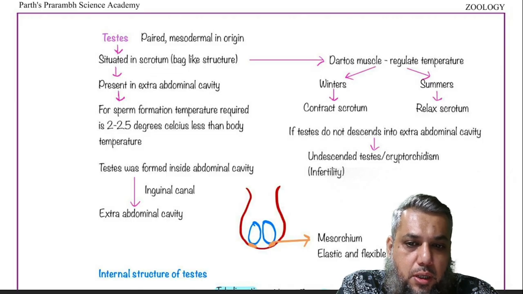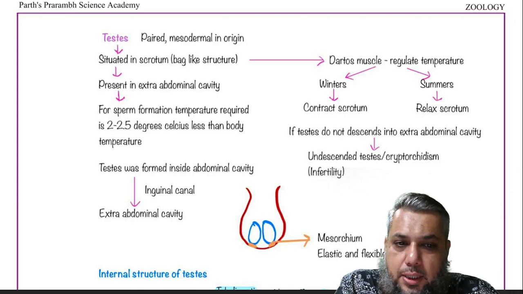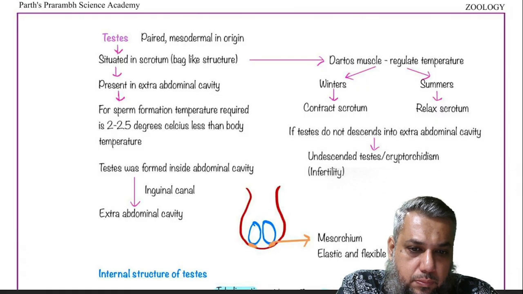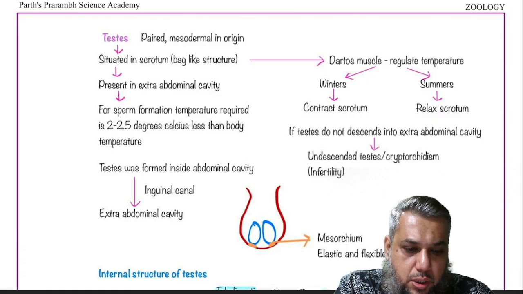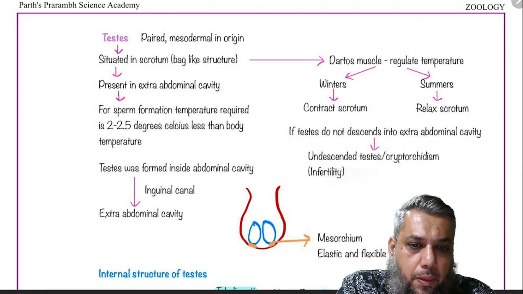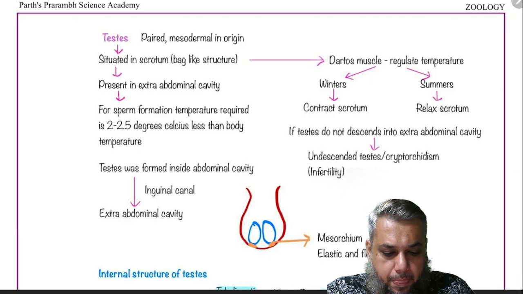The dartos muscle is also helped by another muscle, which is called the cremaster muscle, which is not mentioned in the NCERT text. But these are some of the muscles that help in the thermoregulation of the testes. In certain male children, sometimes the testis is not able to descend into the scrotum, and this condition is called cryptorchidism.